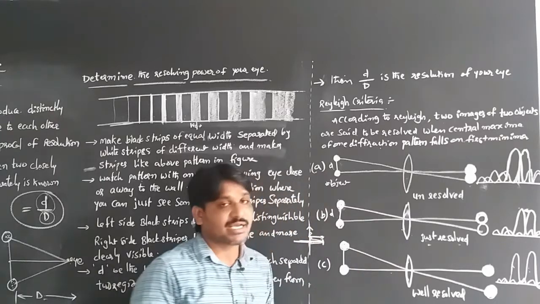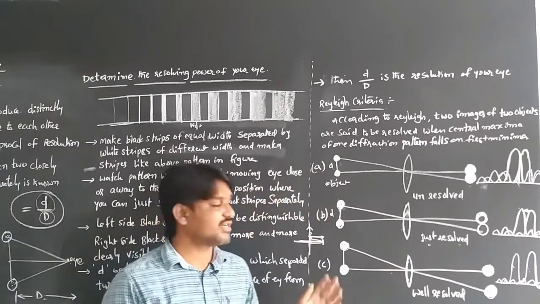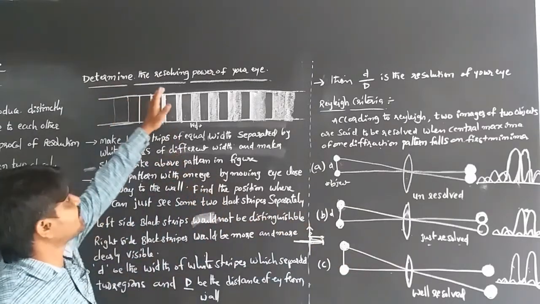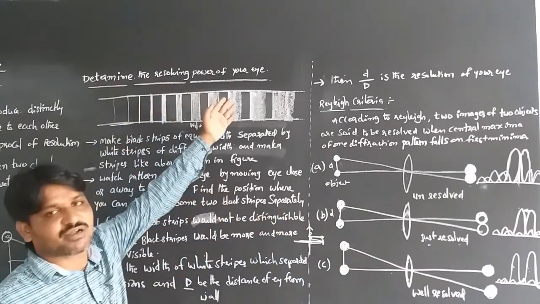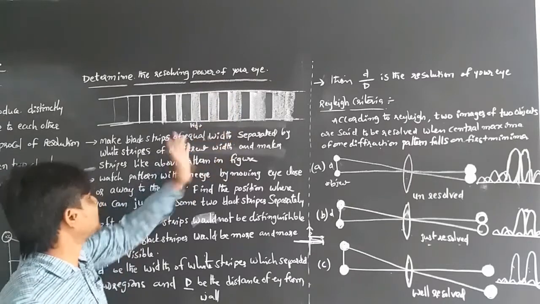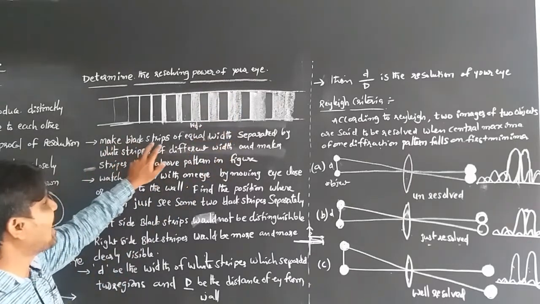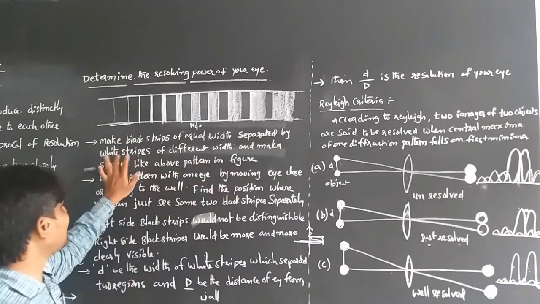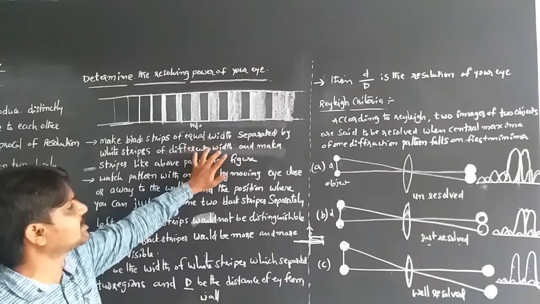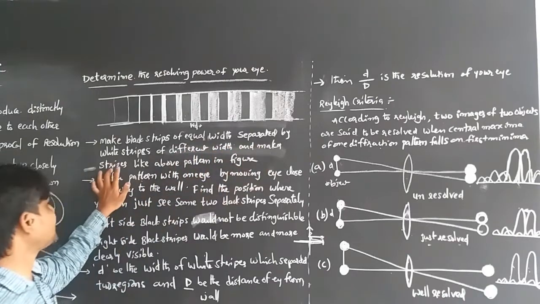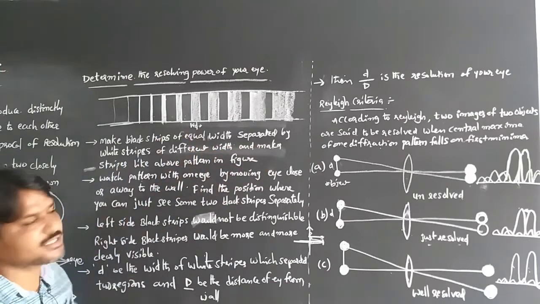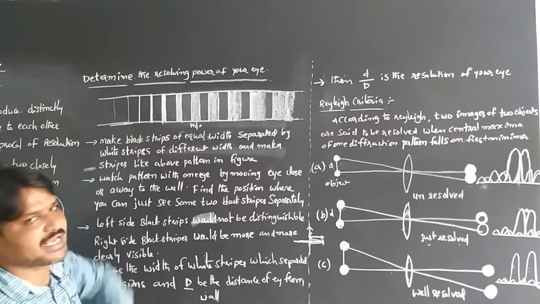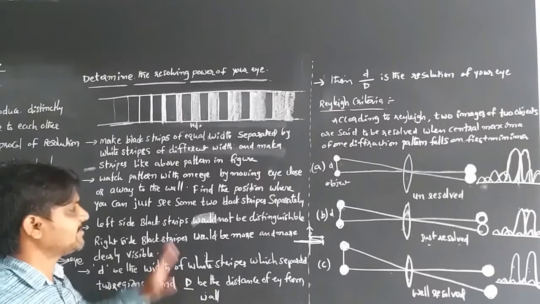According to Rayleigh, we can measure this by determining the resolving power of your eye, which we already studied, by making black strips. Make black strips of equal width separated by white strips of different width, and make strips like the pattern above in the figure. Means one white strip and another black strip, one white strip and another black strip, like that pattern we make and fix it onto the wall.